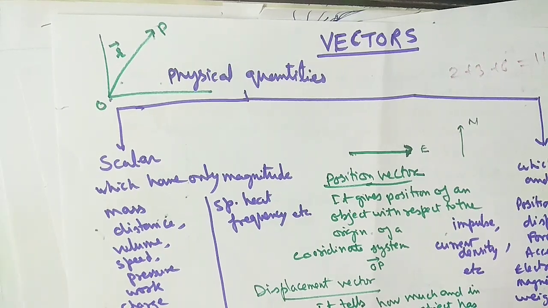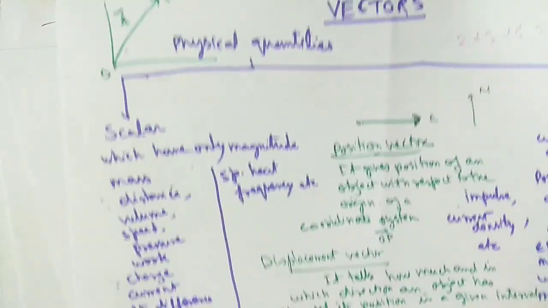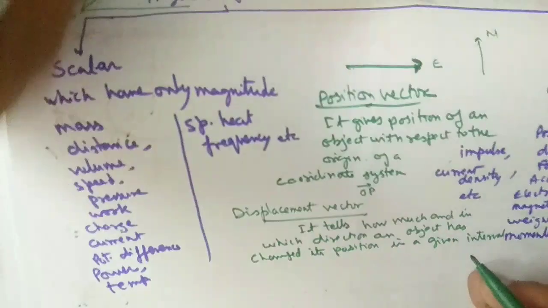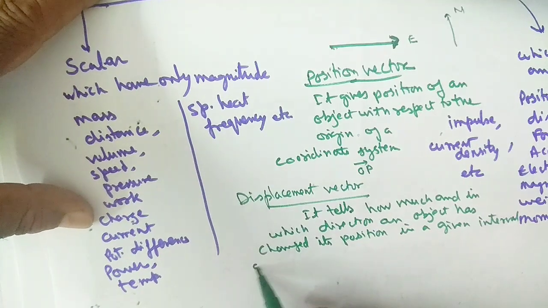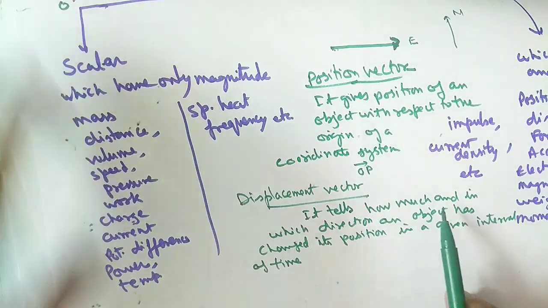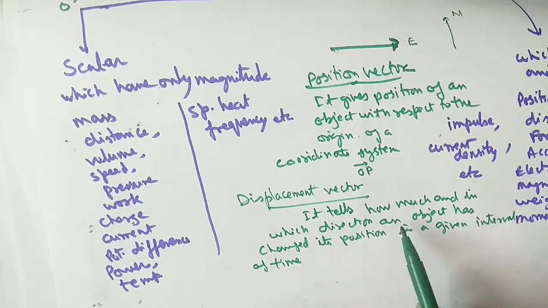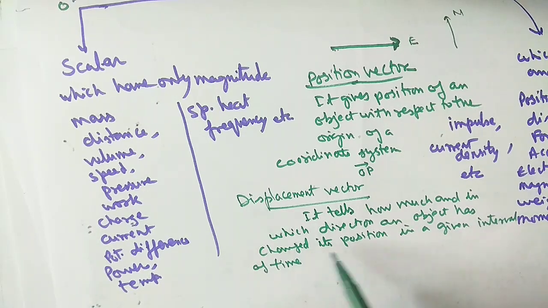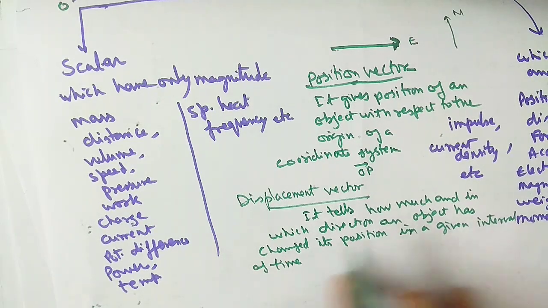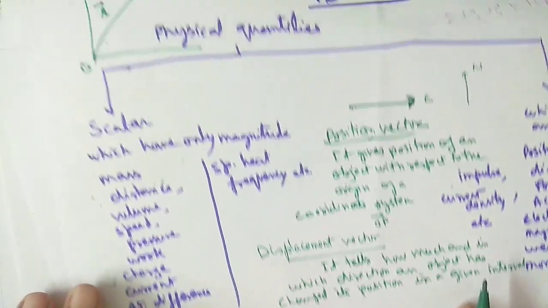In a given interval of time. It tells how much and in which direction an object has changed its position in a given interval of time. So this is the displacement vector.